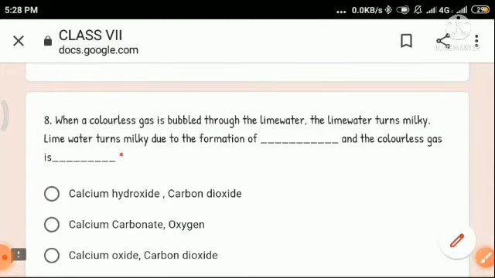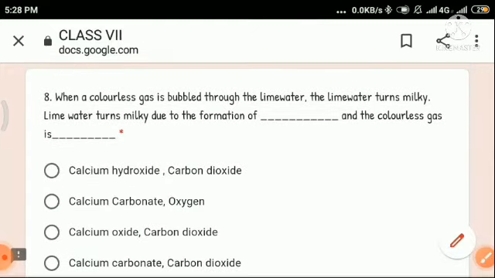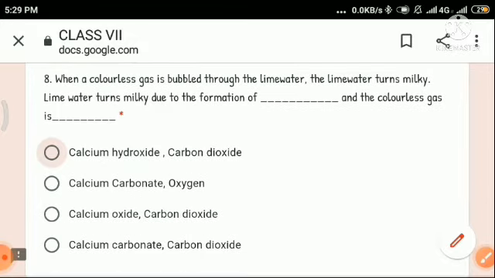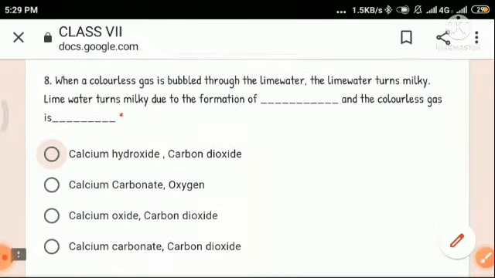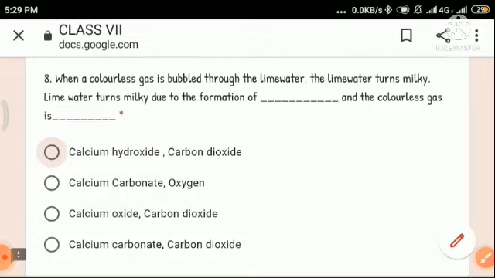So question number 8. So this is again from the activity that is present in your book. When a colorless gas is bubbled through lime water, the lime water turns milky. Yes, so we have discussed while discussing the activities. So when a colorless gas is bubbled through lime water, we see that lime water turns milky. Now, why lime water turns milky? Lime water turns milky due to the formation of calcium carbonate.